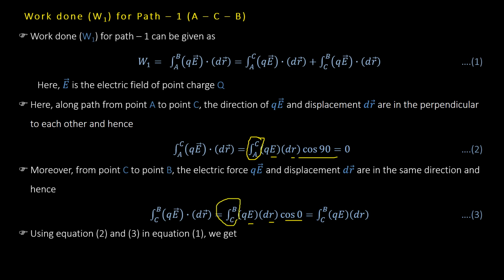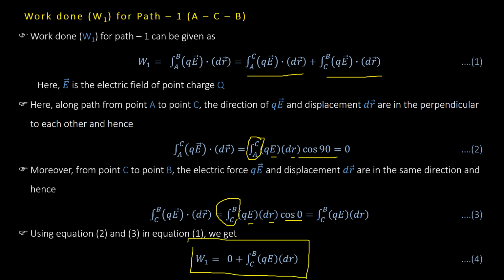So ultimately, here A to C path will have 0. B to C path we can get rid of vector sign, and then we have our equation 4, which is W1 is equal to integration C to B QE dr. Now let us check what is happening for second path A to D to B.